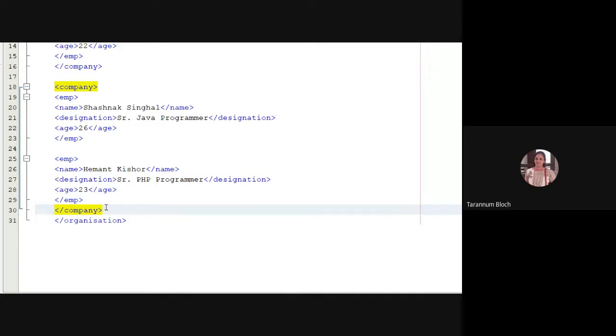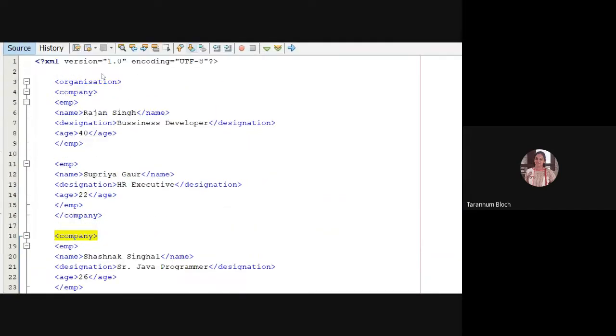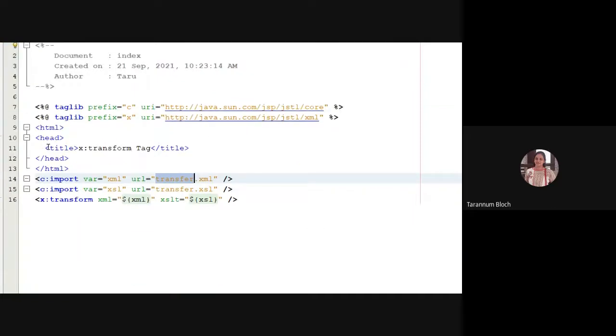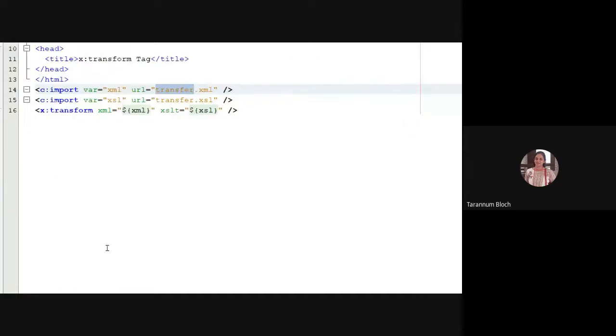Now I want to read this XML data and apply the styling. In the JSP page, first I import. I call that XML data in my index.jsp. This is my index.jsp. So I said c:import variable xml, URL transfer.xml, so that the entire data of 2 companies and 4 employees will be brought here.